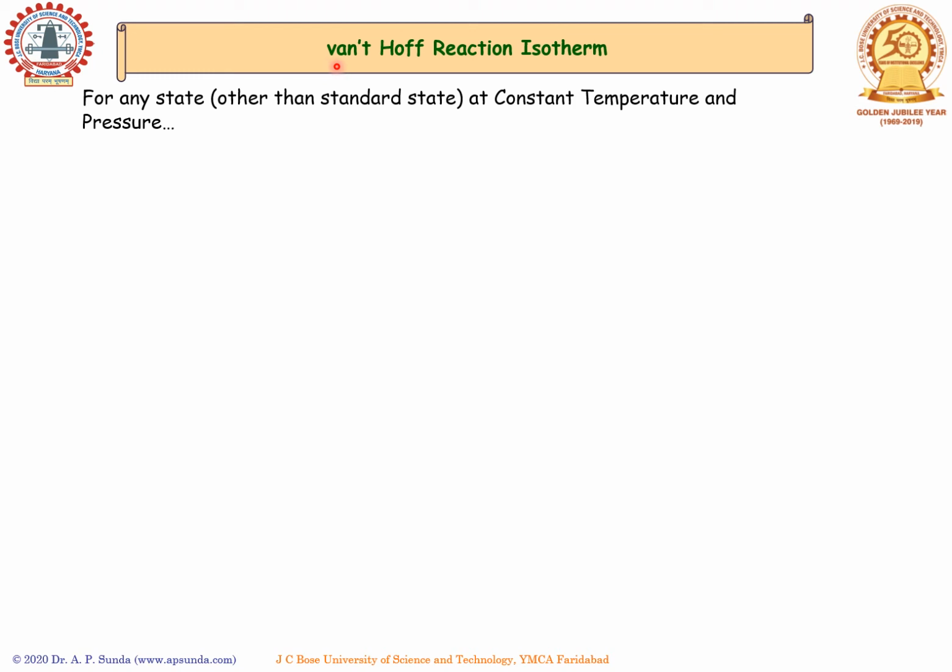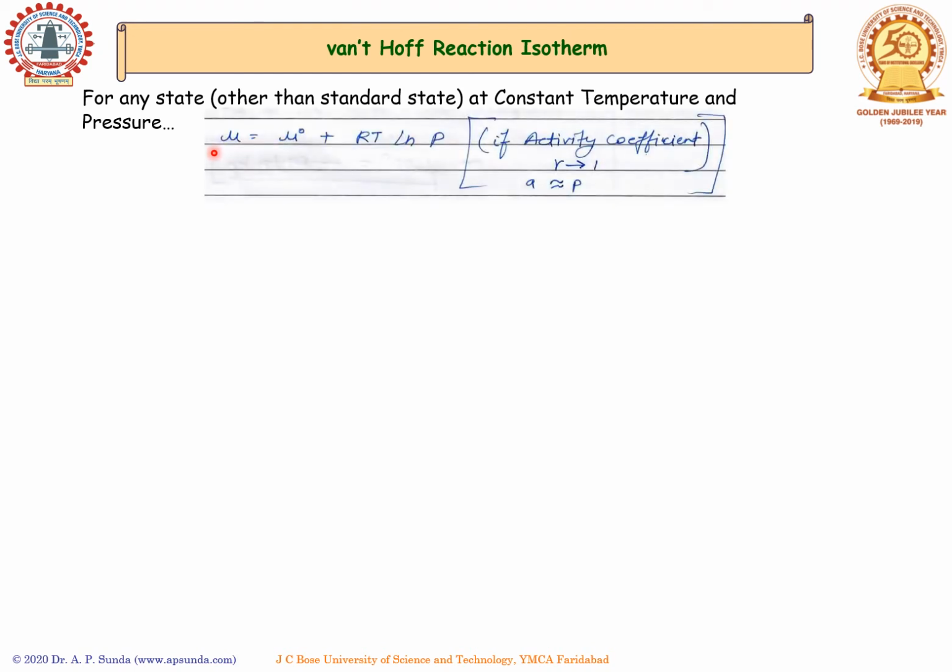Now let's talk about the Van't Hoff reaction isotherm. For any state other than standard state at constant temperature and pressure, the chemical potential mu can be expressed as chemical potential in standard state plus gas constant R multiplied with temperature T and natural log of pressure P, especially when the activity coefficient gamma is equal to 1, where the activity is almost equal to the pressure.